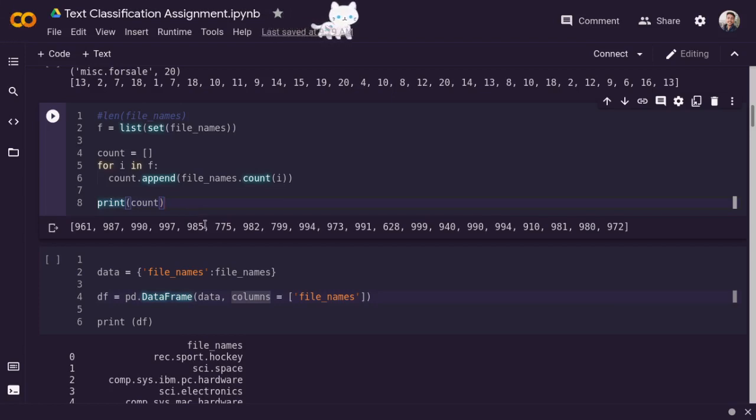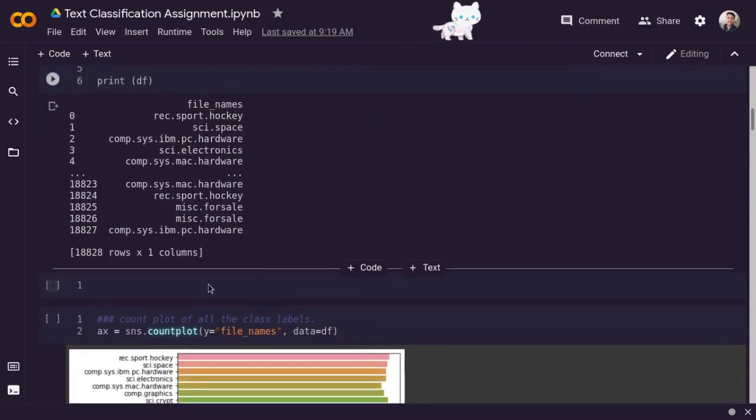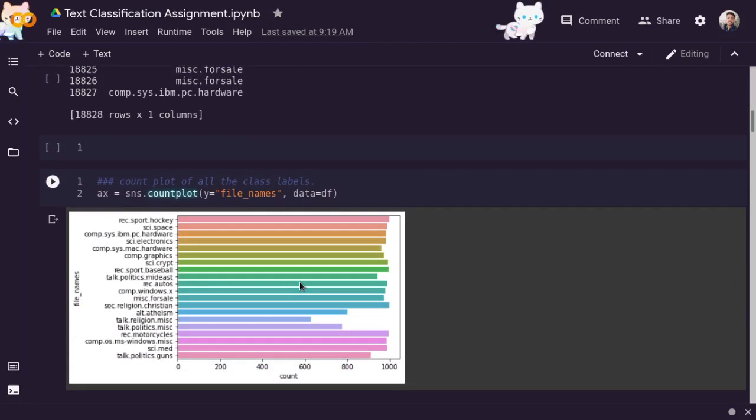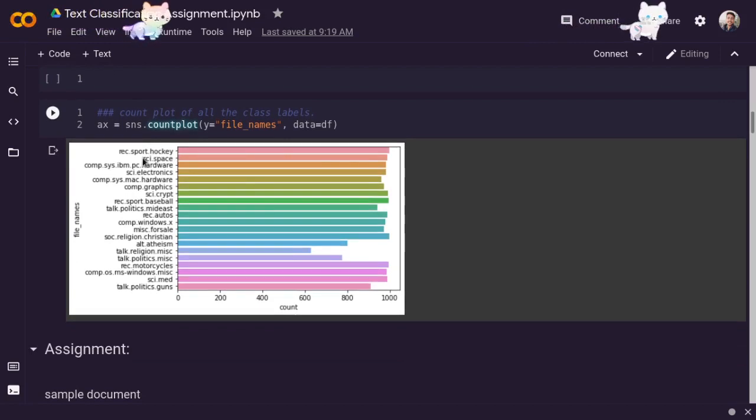Now we are creating the data frame from that data. Here we have plotted a count plot, which is a count versus labels plot. We can see that sci.space has this many documents. They are basically respective of each other, so we can see exactly how many of them. I think approximately 950, and talk.politics.guns has almost 900.